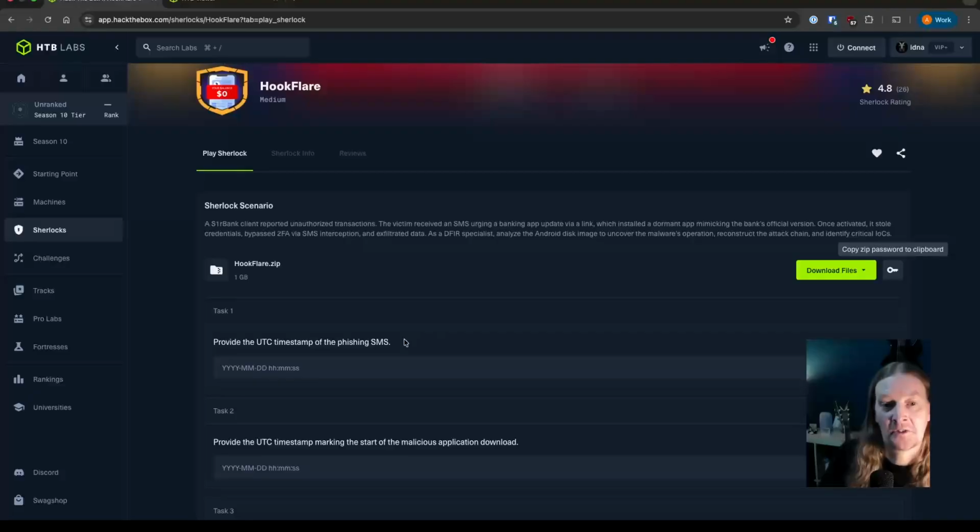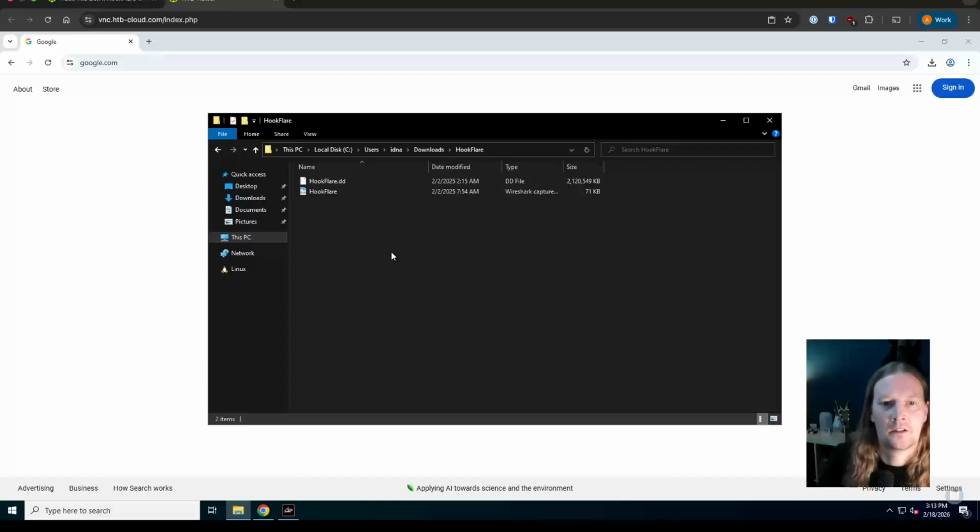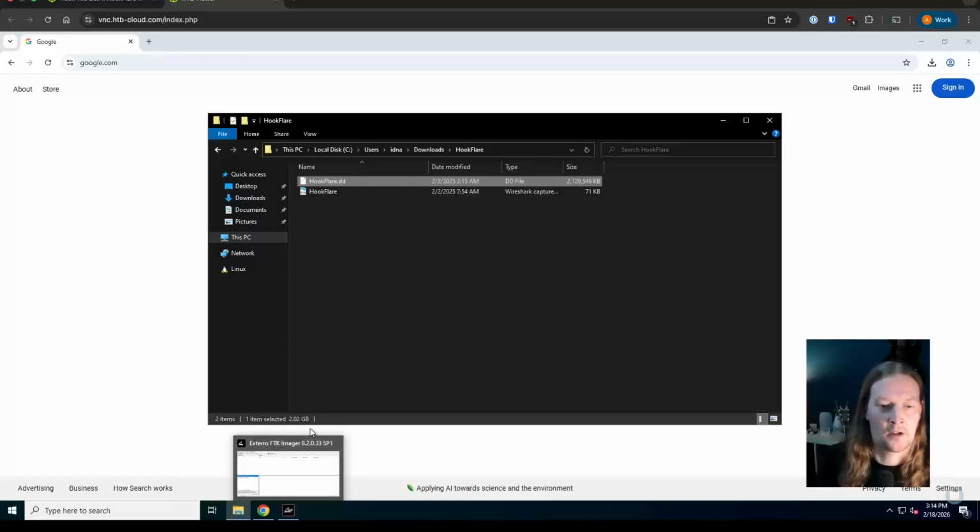Provide the UTC timestamp of the phishing SMS. So I described this as a smishing attack. Smishing is a form of phishing, SMS phishing, smishing. So we will need to look into this disk image in order to get hold of that.